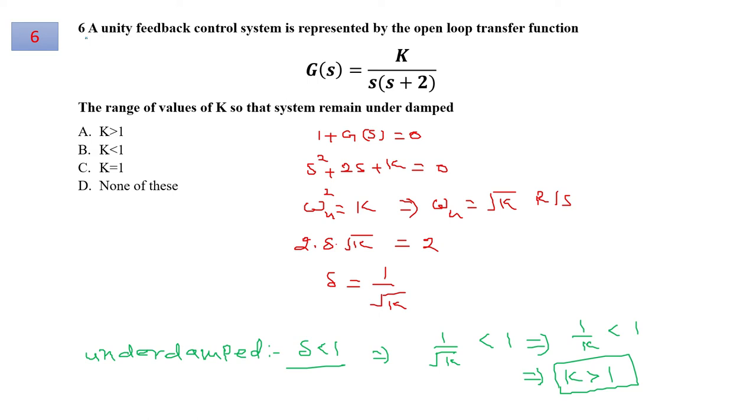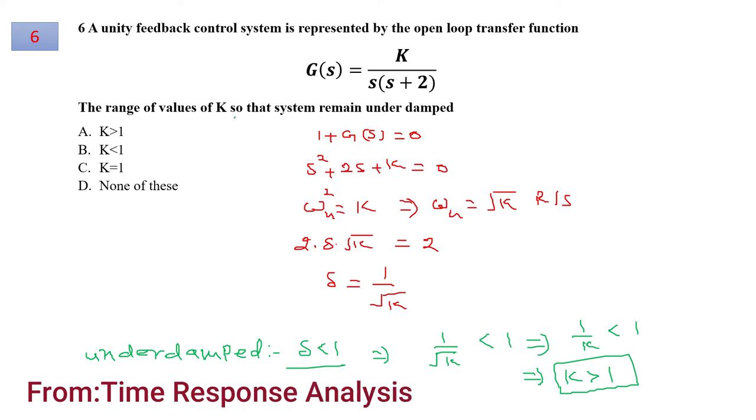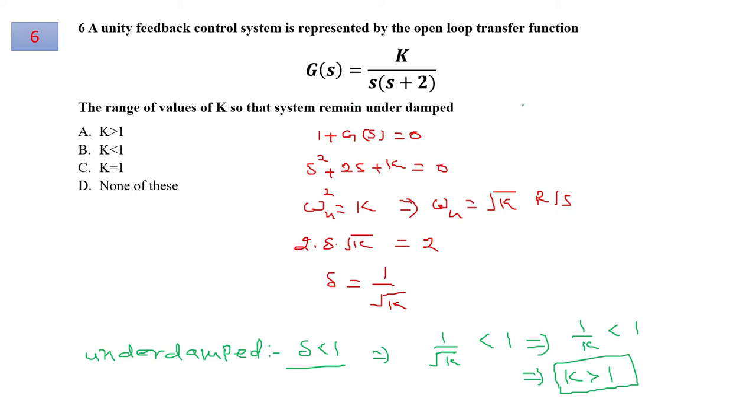Next, for question number 6, a unity feedback control system which is represented by the open loop transfer function G(s) is given, which is k upon s plus 2. We have to find the range of k so that the system remains underdamped. As we know, the underdamped condition is when the system's damping ratio is less than 1. So before finding the value of k, we have to find the characteristic equation. So 1 plus G(s)H(s) is the characteristic equation of the system, and since it is a unity feedback, H(s) is equal to 1.